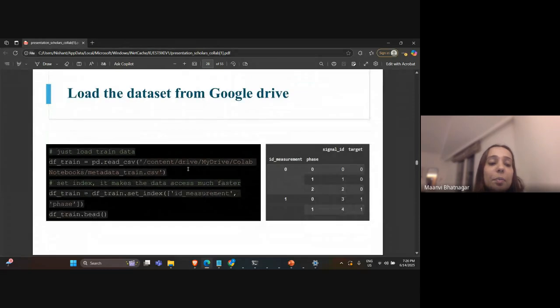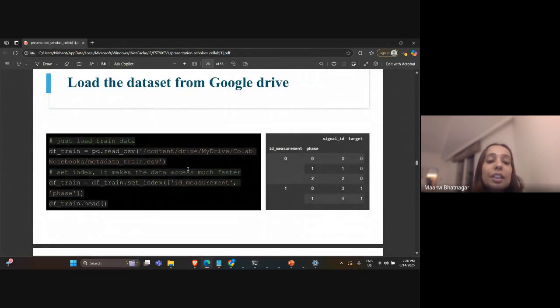Then the next step is to load the training and testing data that we have created. Here on the right side we can see the signal ID, which shows different fault conditions, and then the target is given, where 0 stands for no fault and 1 stands for faulty conditions.